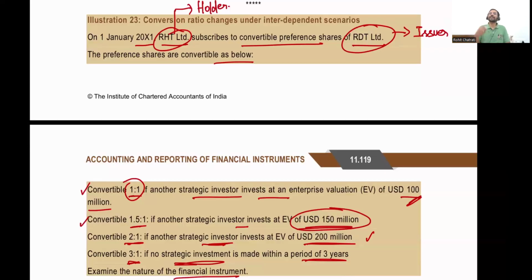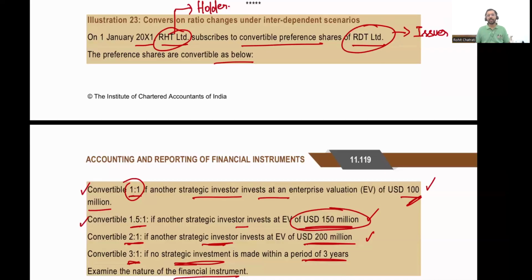You cannot achieve condition 3 without achieving condition 1 and 2. The moment an investor is investing at a valuation of 200 million, it means that condition 1 and condition 2 are also satisfied, where we are saying that an investor should invest at a valuation of 100 million and 150 million.